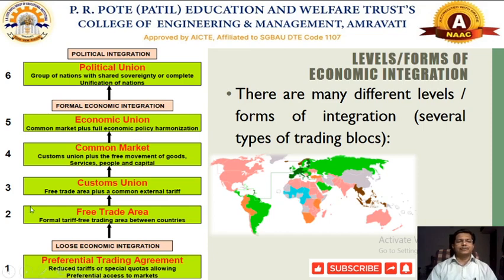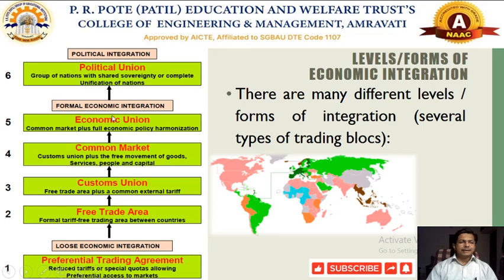Then another form of integration is called the free trade area. Here we are talking about complete removal of tariff and non-tariff barriers. So this will be the most formal form of economic integration so as to promote free trade. Formal tariff-free trading areas between countries will be called a free trade area, and the agreement will be called a free trade agreement.